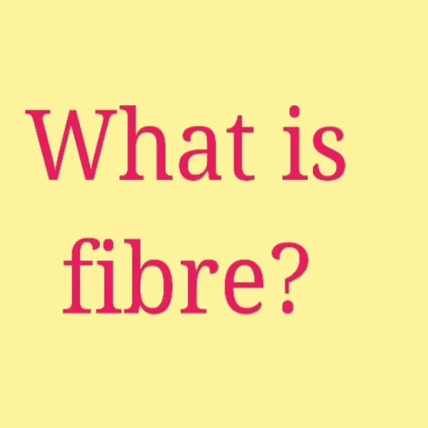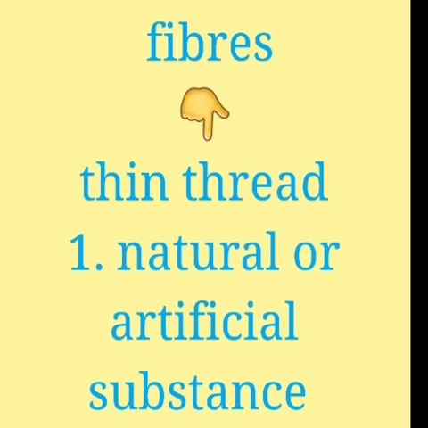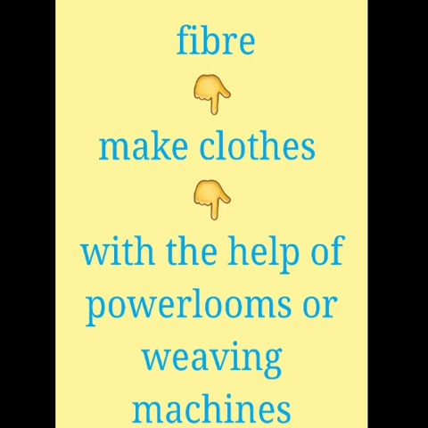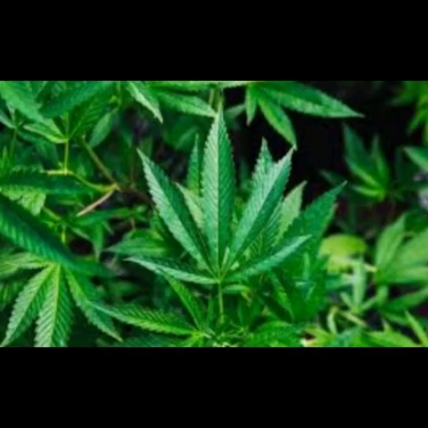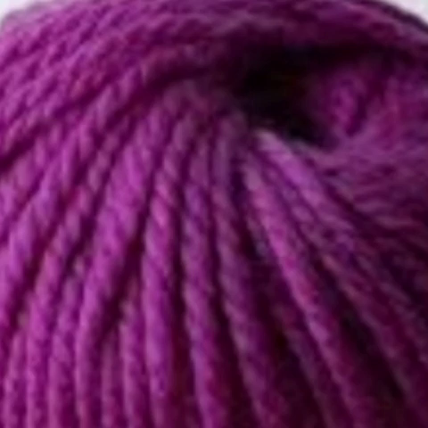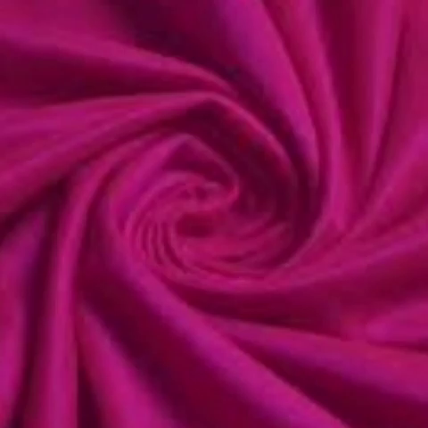Okay, what is fiber? Fiber is a thin thread of natural or artificial substances. It is used to make clothes with the help of power looms or weaving machines. The fibers we get from plants and animals are called natural fibers. Cotton, jute, coir, flax, hemp are examples for plant fibers. Wool and silk are examples for animal fiber.